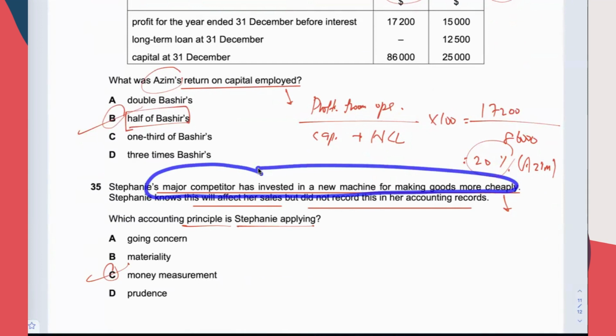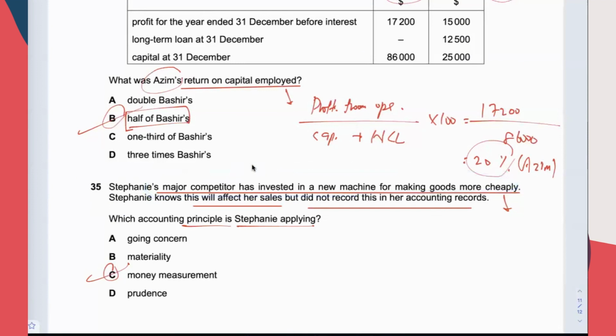Are you able to put a value on this disadvantage? Cannot, right? You cannot say that this bad consequence is worth 20,000 liability. This bad consequence is worth 10,000 liability. No, cannot, right? We cannot measure it. Therefore, we are applying the money measurement principle.